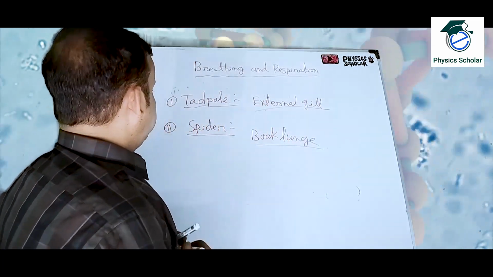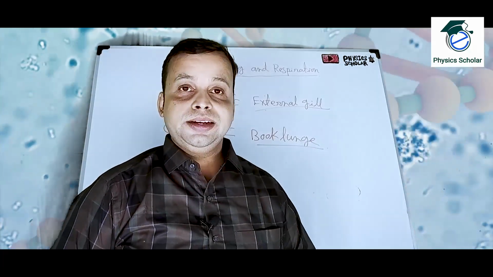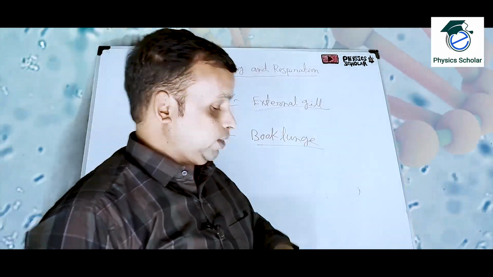Okay. So in the spider, the respiratory organ is book lung, and in the tadpole, the respiratory organ is external gill.